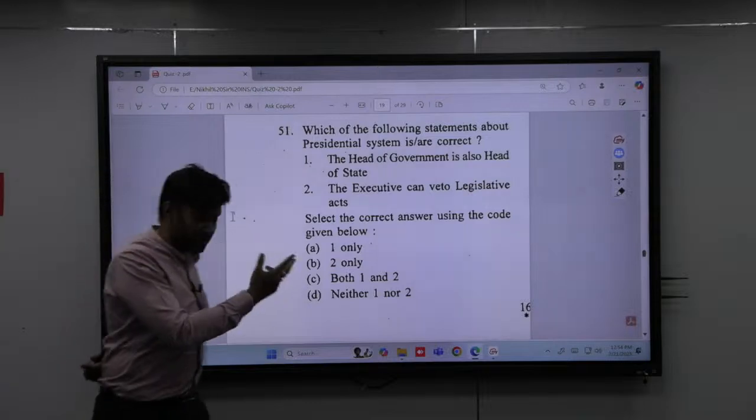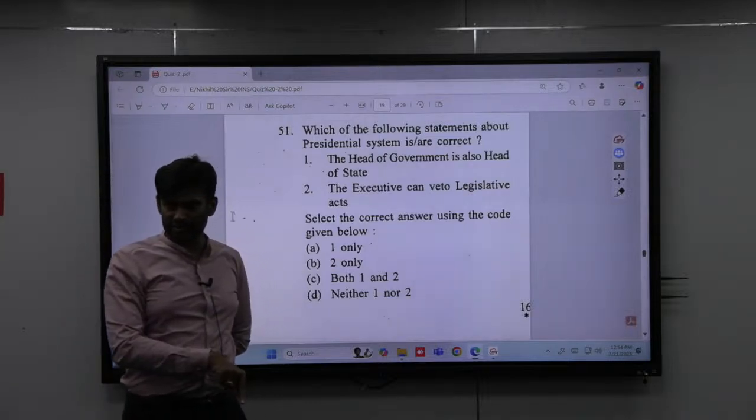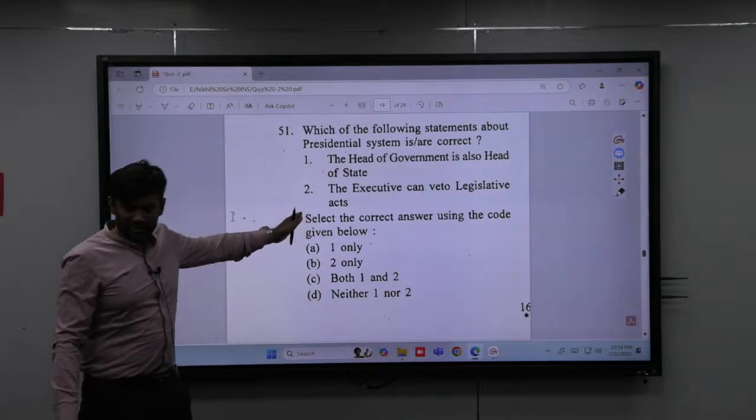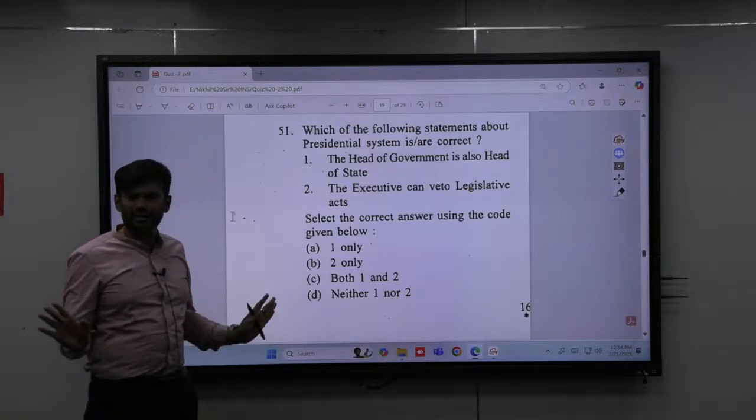Okay, second statement, how can you get it? You know that the American president also has veto power. That much you know, so the second statement has to be correct. So the answer is what? C, both 1 and 2.